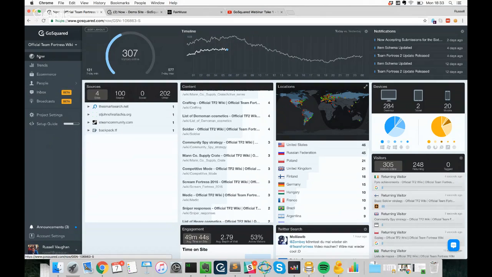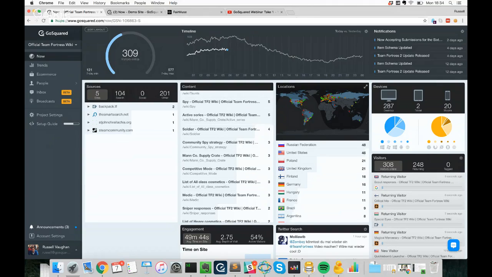So to start, I'm going to really briefly look at our analytics dashboards, which give you a nice high-level view of what data we're able to collect from your visitors. So Now is your real-time analytics dashboard that shows your website's visitors in real time. The nice thing about our dashboards is they're designed with simplicity in mind. We want them to be really clean and easy to understand, so most stuff should really be self-explanatory.